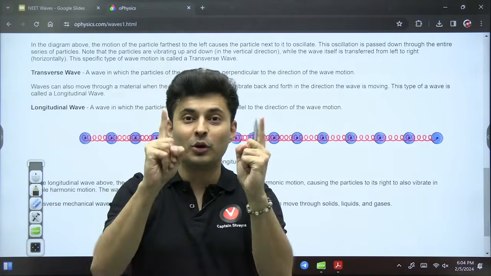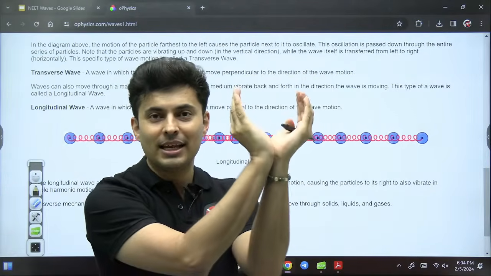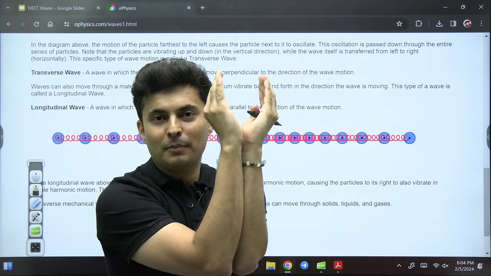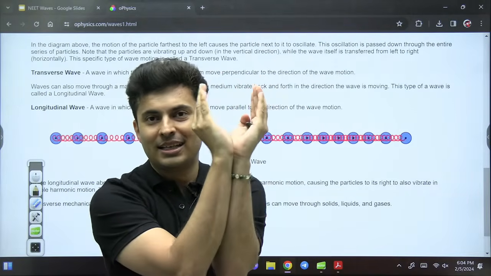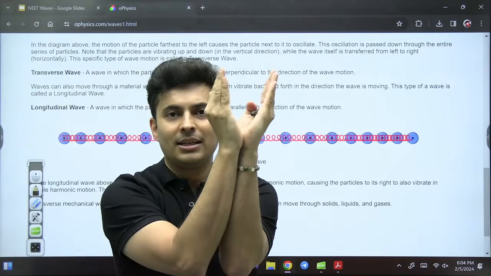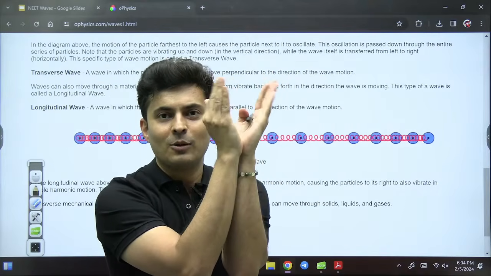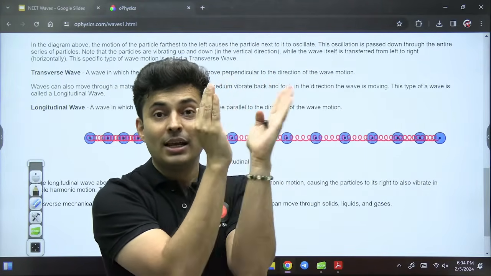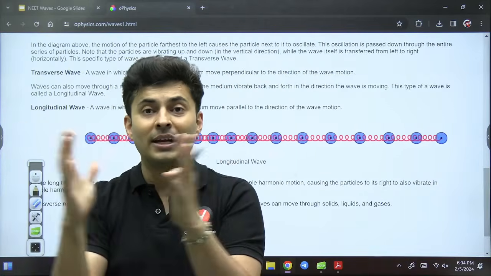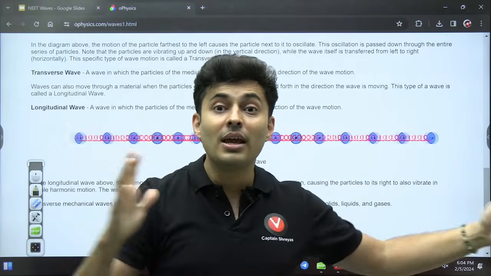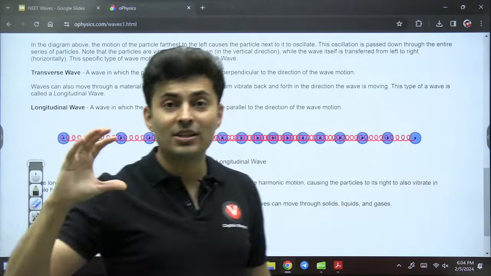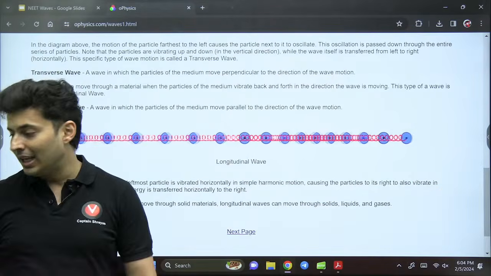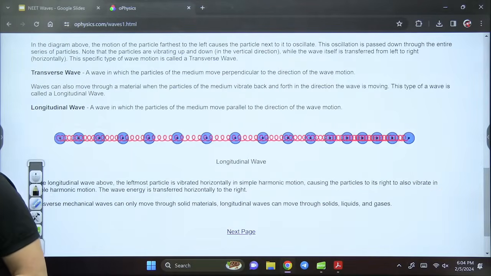If you take a tuning fork, you might have seen that in the lab. It looks like this. It has got a handle and it has got two forks. You hit it somewhere, and it will vibrate like this. What will it do once it vibrates? It will compress the air and expand the air. So there will be a compression, rarefaction sound wave which is traveling in the air around you.